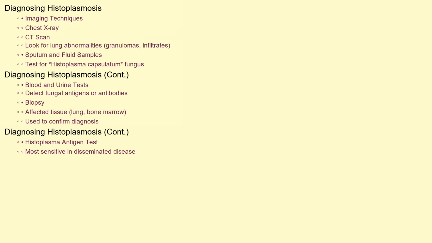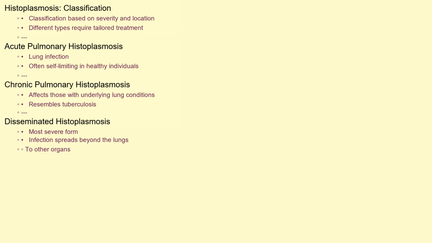Diagnosing histoplasmosis can involve several methods. A doctor might order a chest X-ray or CT scan to look for lung abnormalities, such as granulomas or infiltrates. Sputum samples, or samples of fluid from the lungs, can be tested for the presence of the Histoplasma capsulatum fungus. Blood and urine tests can also detect fungal antigens or antibodies. In some cases, a biopsy of affected tissue, such as lung or bone marrow, may be necessary to confirm the diagnosis. A histoplasma antigen test is most sensitive in disseminated disease.